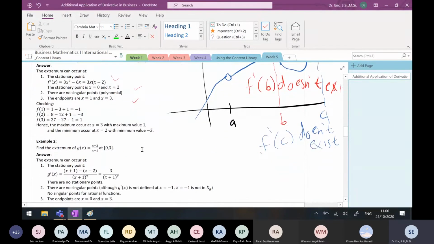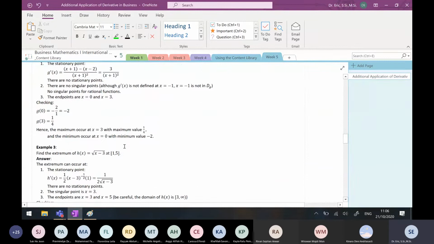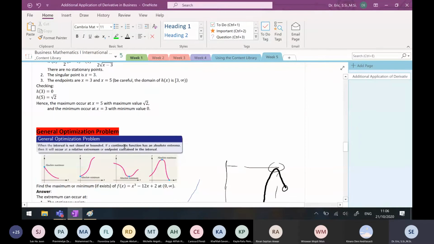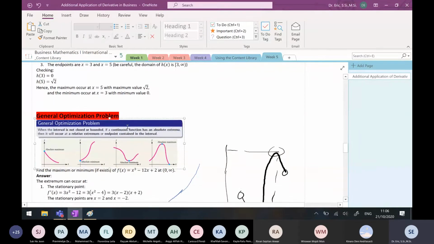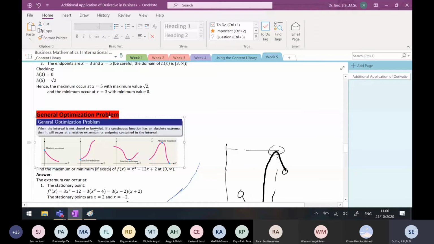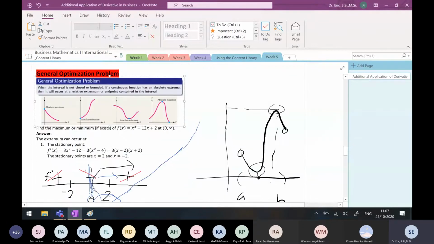This is how to look at the extremum. But on an interval that is not closed or not bounded, not closed, meaning an open interval like this, or a not bounded interval like this one to infinity, you can have an absolute minimum, you can have an absolute maximum, you can have both, but it is not guaranteed.